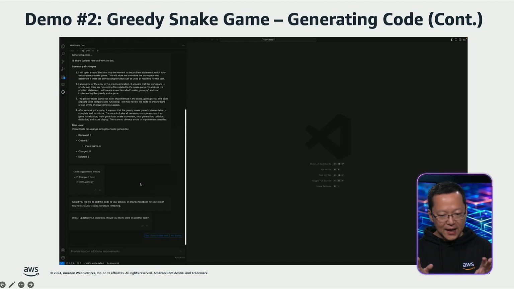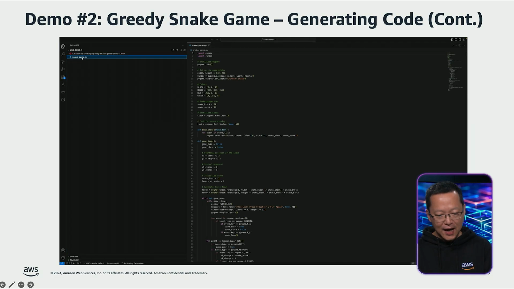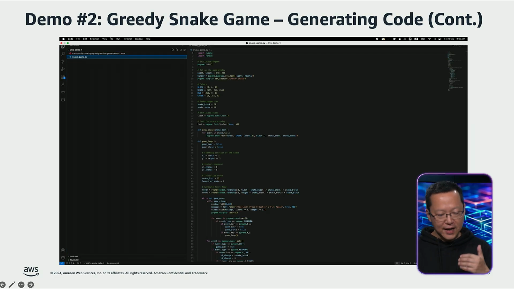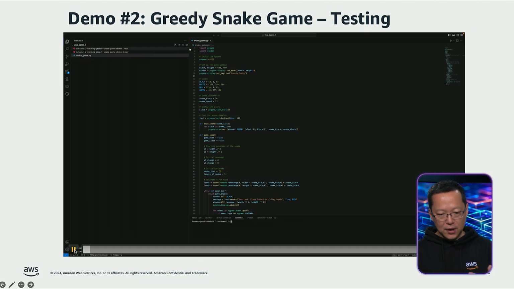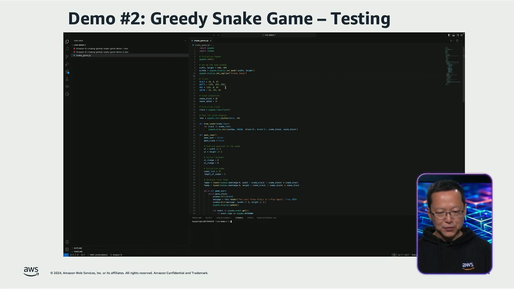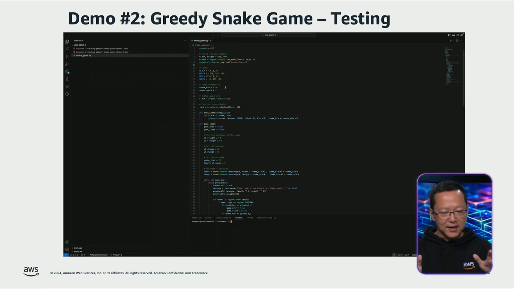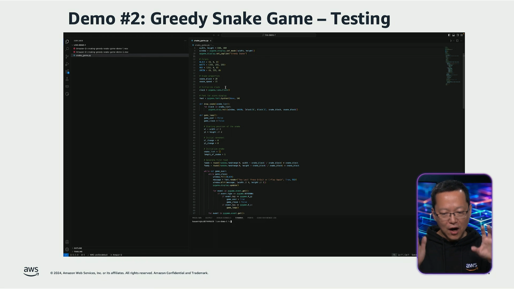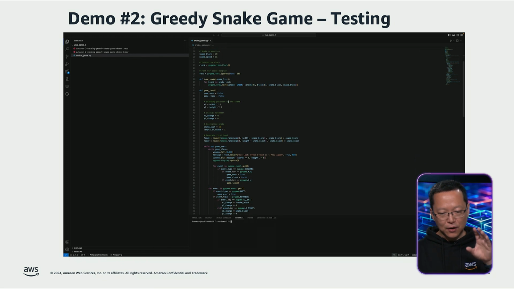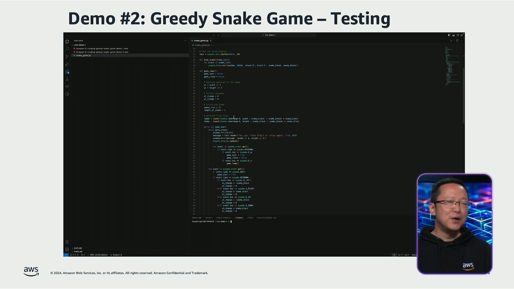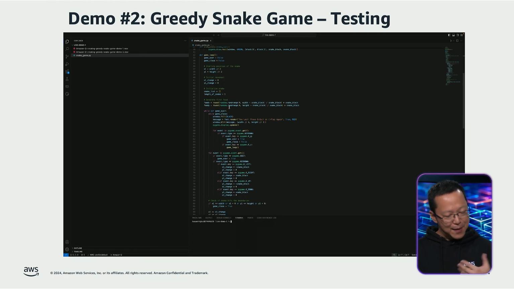After confirming and clicking the green Insert Code button, I can find the snake_game.py Python code file in my local directory. If you review the full code, you will find that the generated Python code has concise and complete comments based on the prompts we provided to the Q.